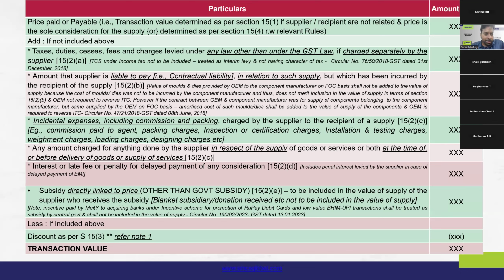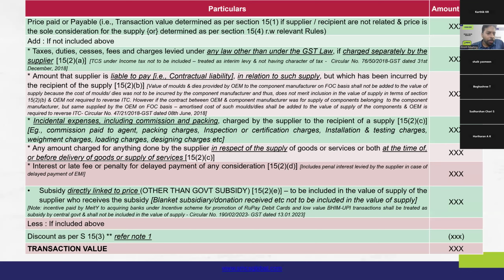In such case, the actual sum value is to be added under 15(2)(b), but it is not the full value, but it is the amortized value of the capital asset. That is what has been clarified by circular number 47/21/2018. Because when a recipient is giving a capital asset or a mold or a die to a supplier for manufacture purpose, they don't normally give it perpetually. They give it only during the period of manufacture.